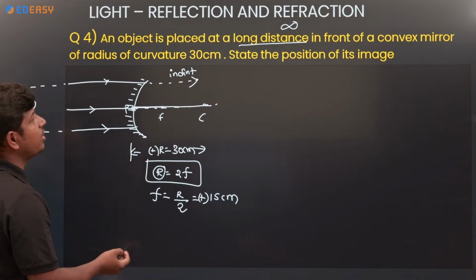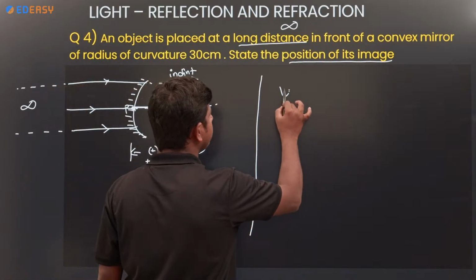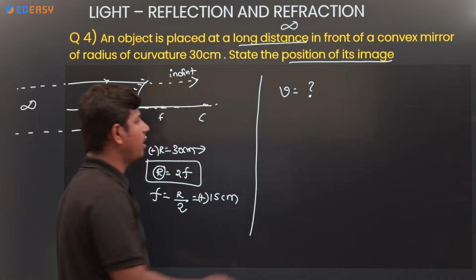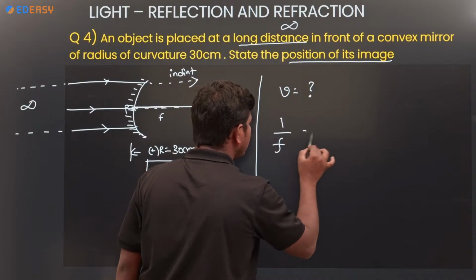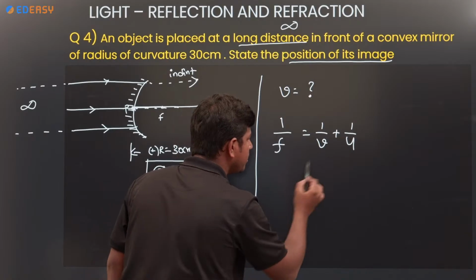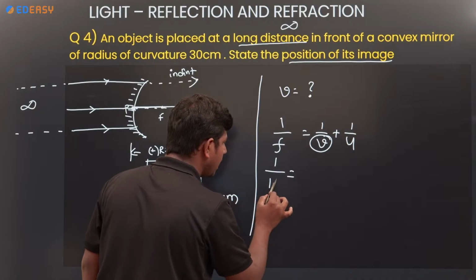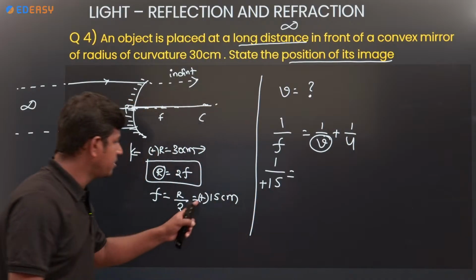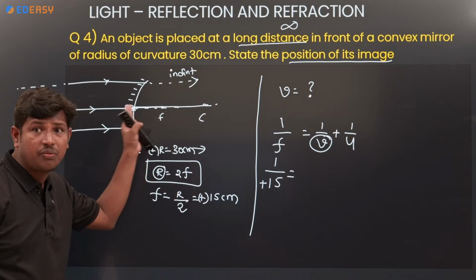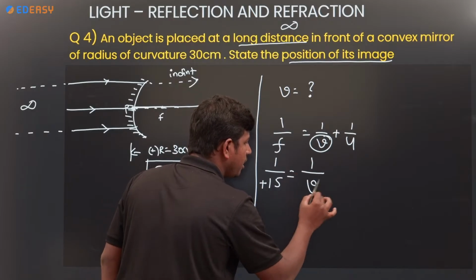Okay, what do we need to find out? State the position of its image. So we need to find out the image. It means we need to find the formula. What is the formula? Mirror formula: 1 by F is equal to 1 by V plus 1 by U. Here is the object. We need to find out V. The F value we know is plus 15, because it is along the direction of the incident ray. The object distance we know; the image distance is what we are going to find.